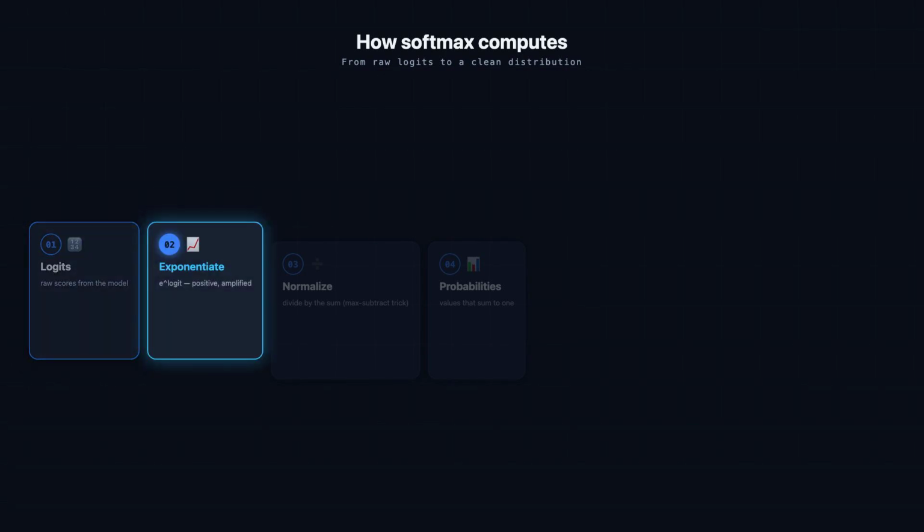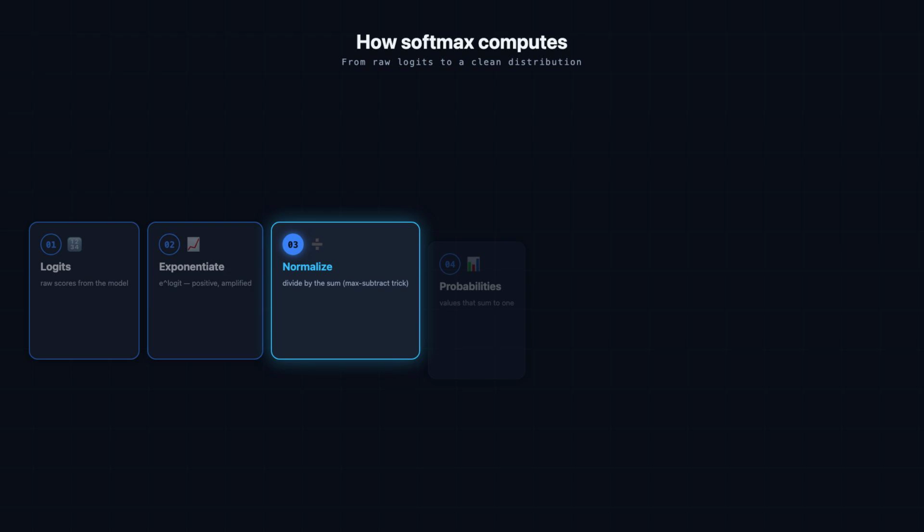Exponentiate each score. Raising e to the power of every logit does 2 useful things at once. It forces every value to be positive, and it amplifies the gaps, so a slightly larger score pulls noticeably ahead of the rest of the pack. Divide each exponentiated value by the sum of all of them. This normalization step is what guarantees everything lands between 0 and 1 and adds up to exactly 1 across the board. In practice, you subtract the largest logit first, a small trick that keeps the exponentials from overflowing.